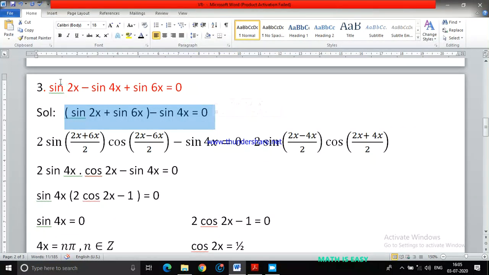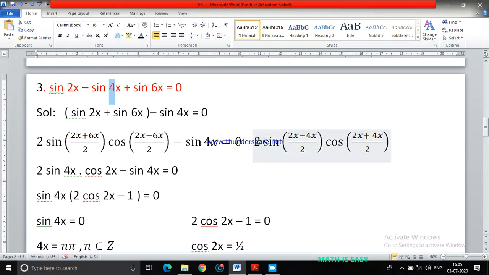Without rearranging the terms, one may ask, why can't we apply the formula for these two terms only? When I apply the formula for these two terms, sin C minus sin D is 2 sin C minus D by 2 cos C plus D by 2. Here C value is 2x and D value is 4x.